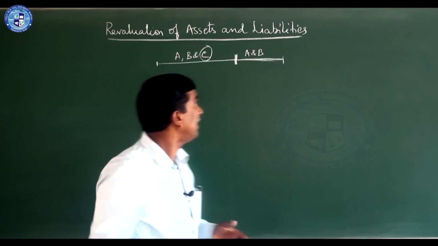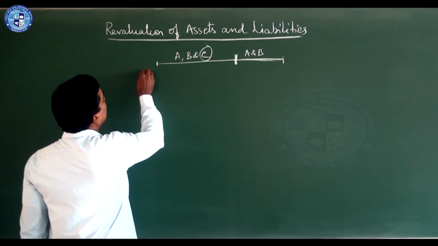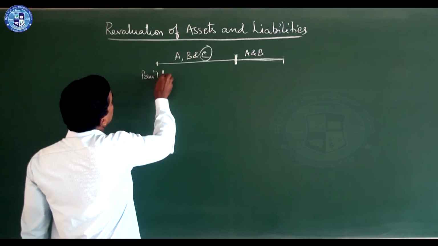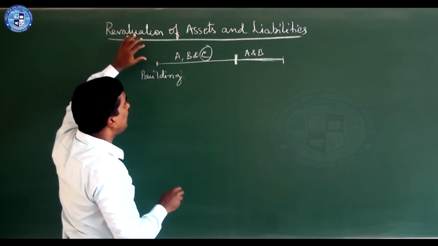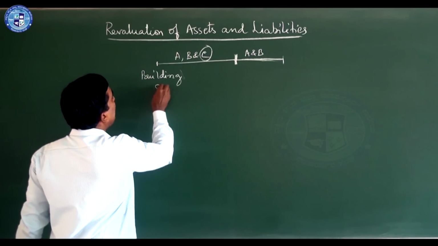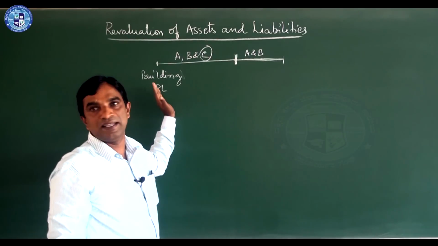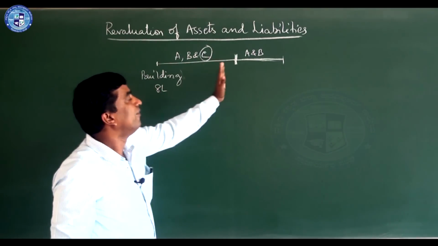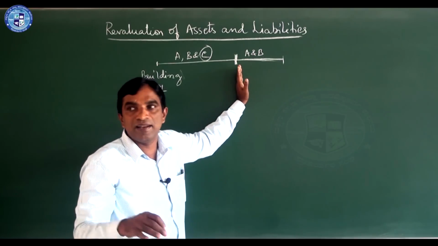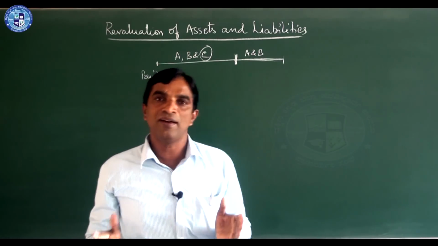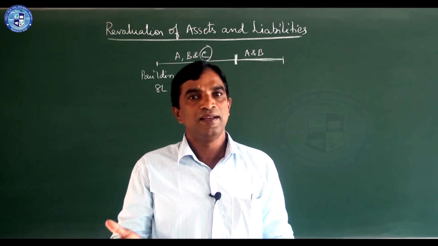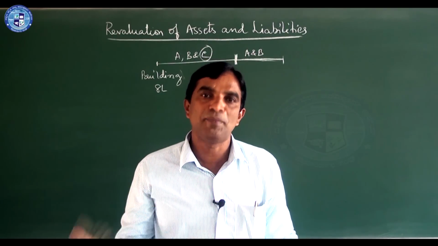For example, among assets, a building will be there. In the beginning of the accounting period, the value of the building is 8 lakhs. Just imagine 8 lakhs. When he retires, they calculate as per the market value. You should know for all assets there are book value and also market value.